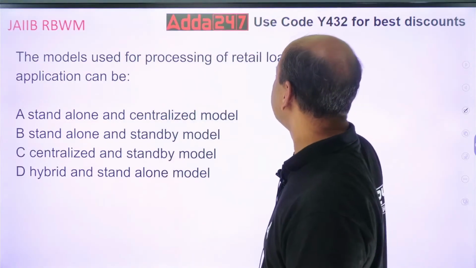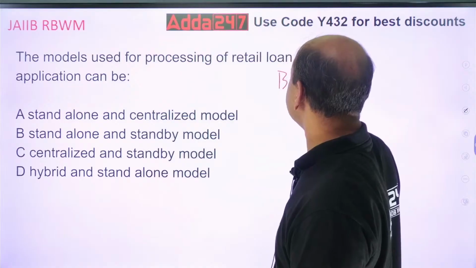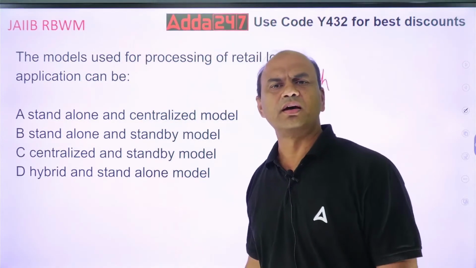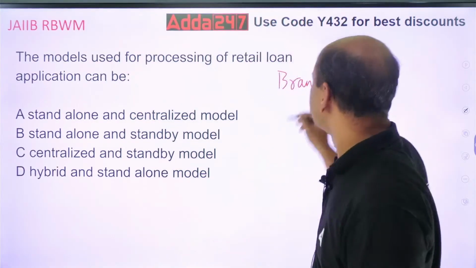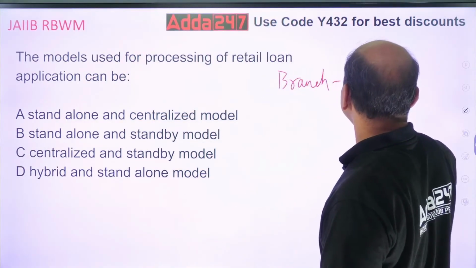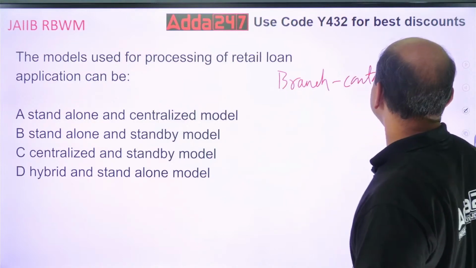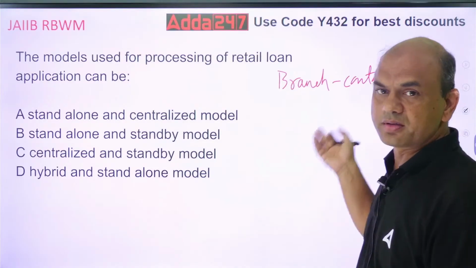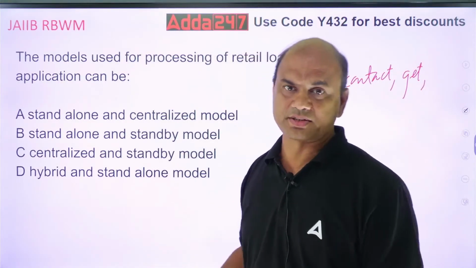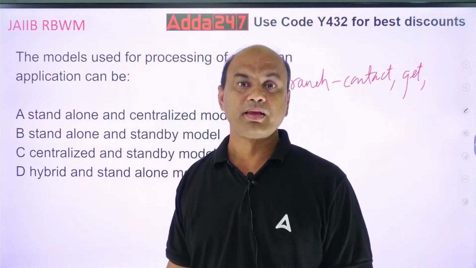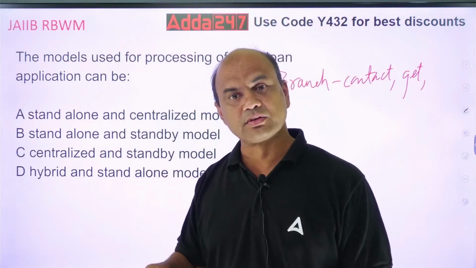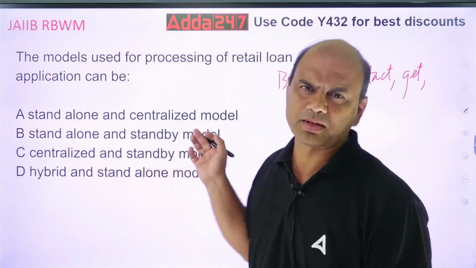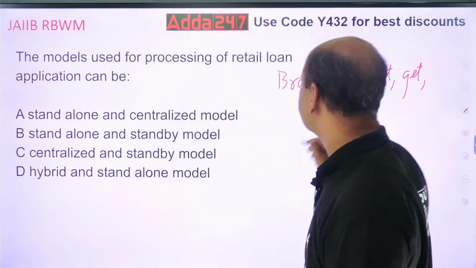So I can do everything at a branch level. Everything means what? I'll contact the customer, get the documents, then analyze the documents, do the visits, sanction the loan, disburse the loan, monitor the loan, all these things, up to monitoring, they go on in the branch.